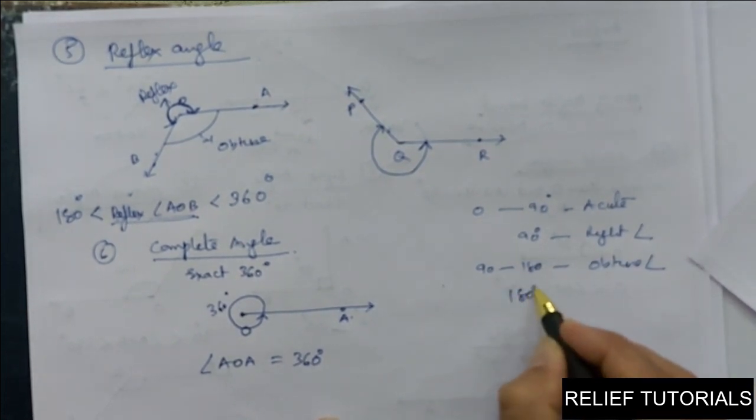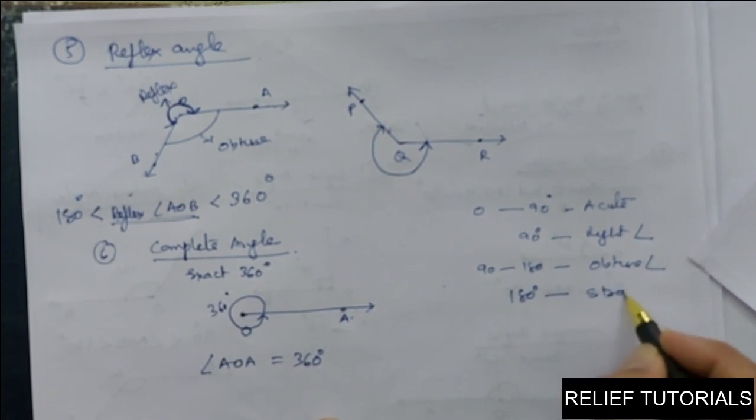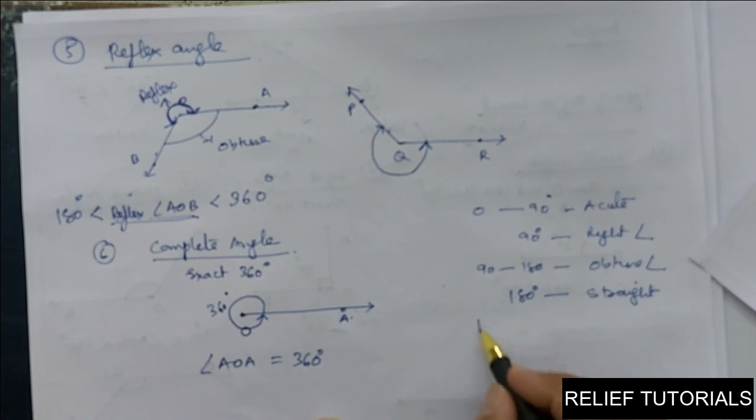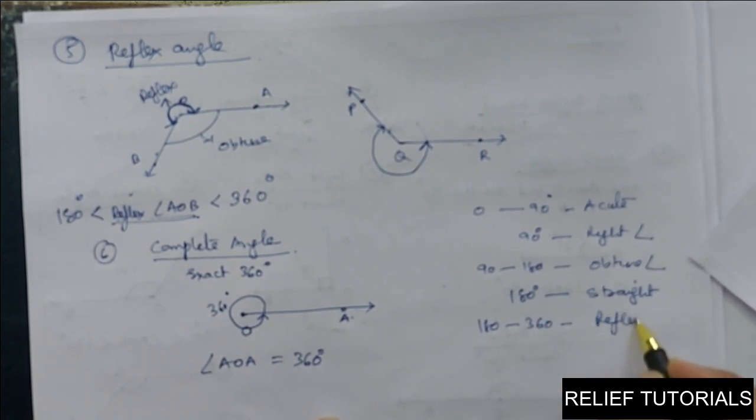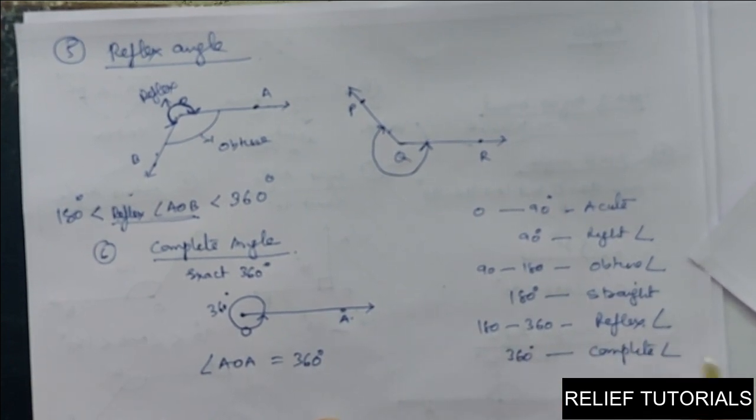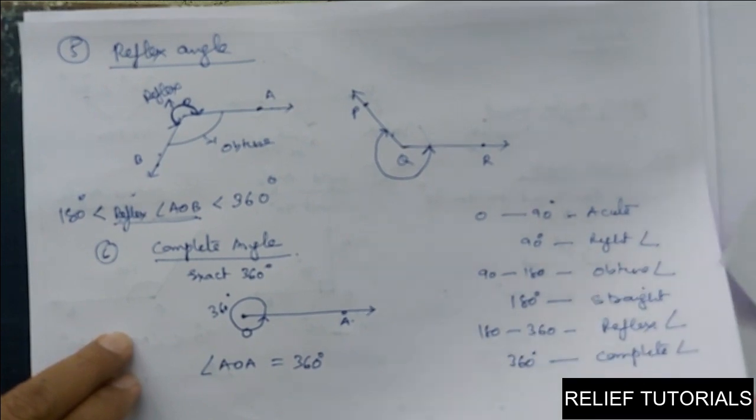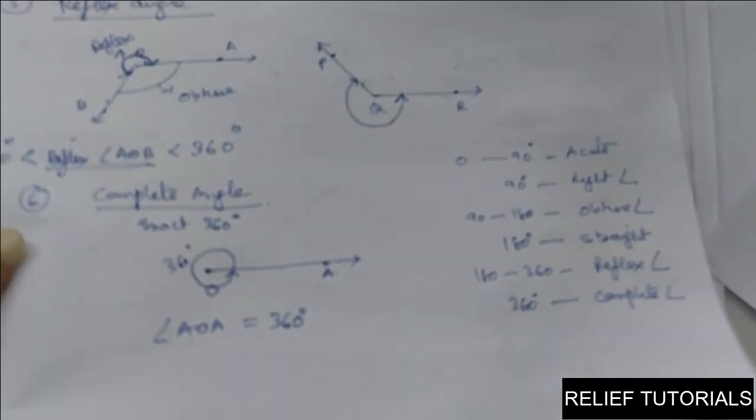Then exactly 180 degrees is called a straight angle, the angle of a straight line. Then we can say angle 180 to 360 is called a reflex angle, and 360 degrees is called a complete angle. So this is the classification of angles based on measure. Clear? Now we will see pair of angles.